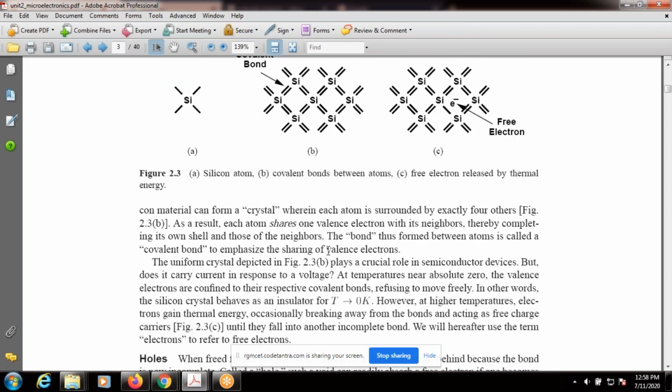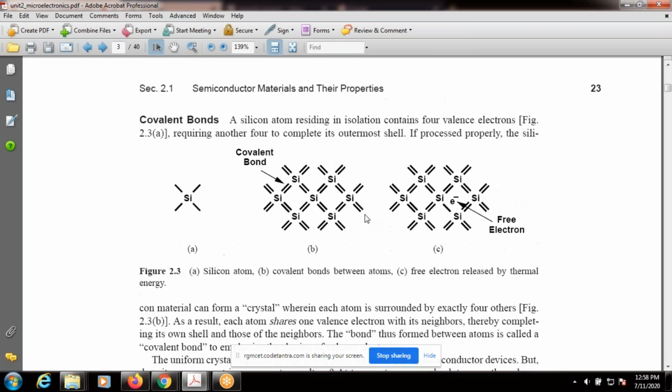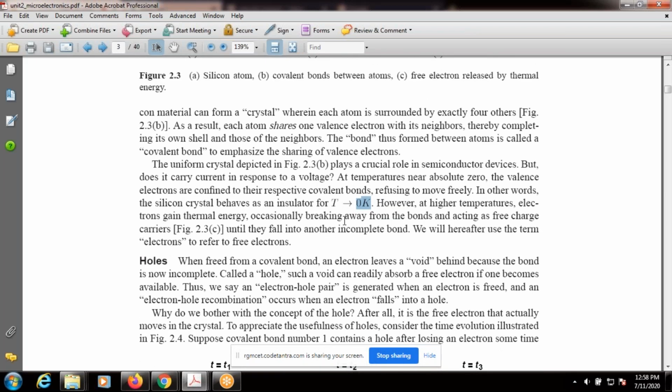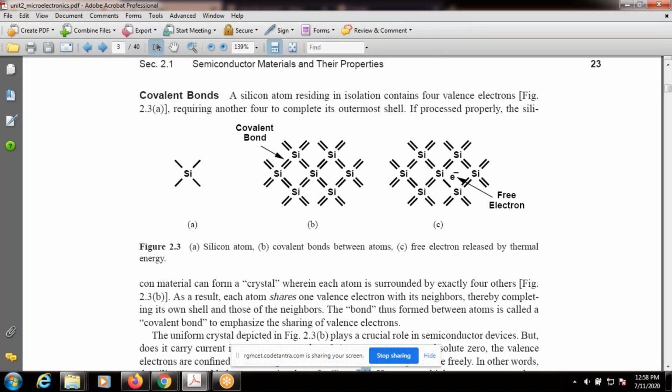Then what is the definition of an electron and what is the definition of a hole? At 0 degrees Kelvin, no covalent bonds are broken, right? All are completely and tightly bonded with neighboring atoms, so silicon behaves like an insulator.